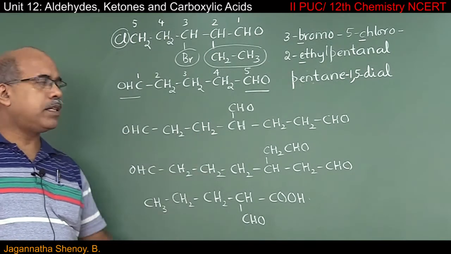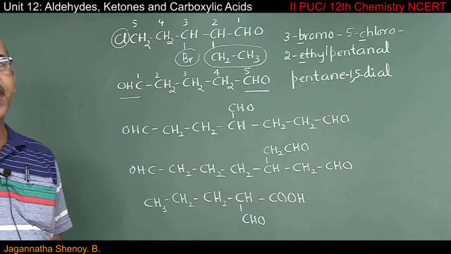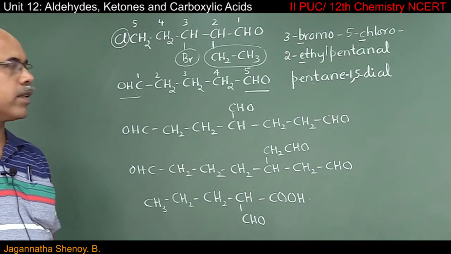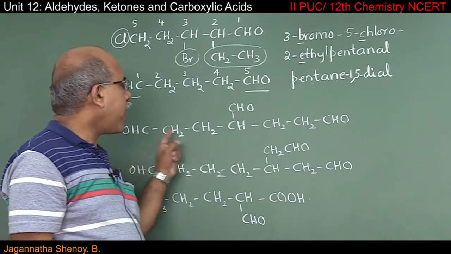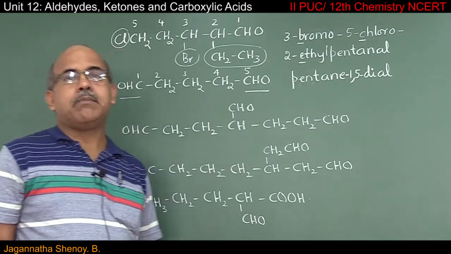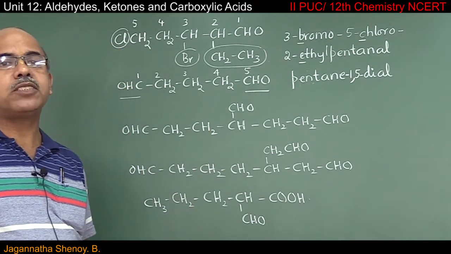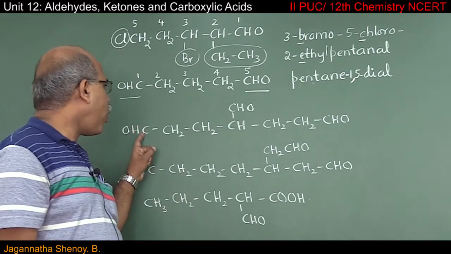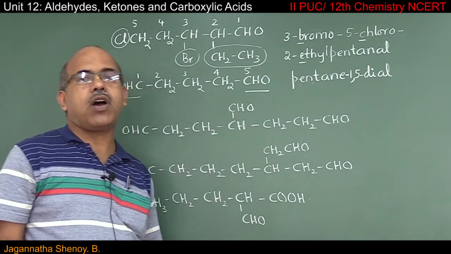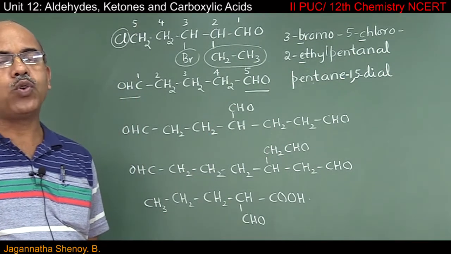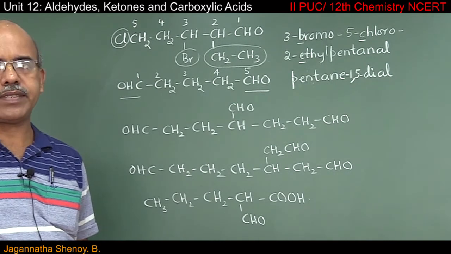In this example, you have 3 CHO groups. So, whatever way we try to select the main chain, it is not possible to ensure that all the 3 carbon atoms of 3 CHO groups are covered in the main chain.